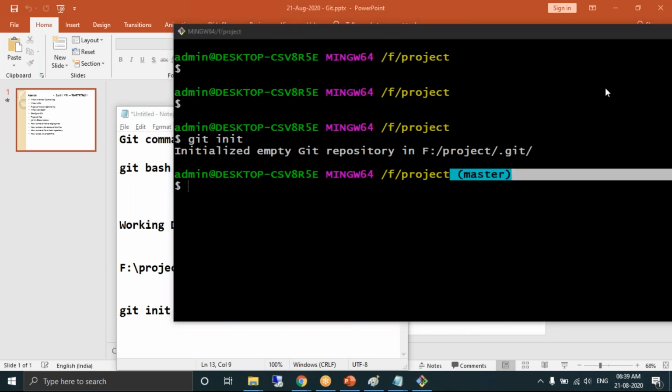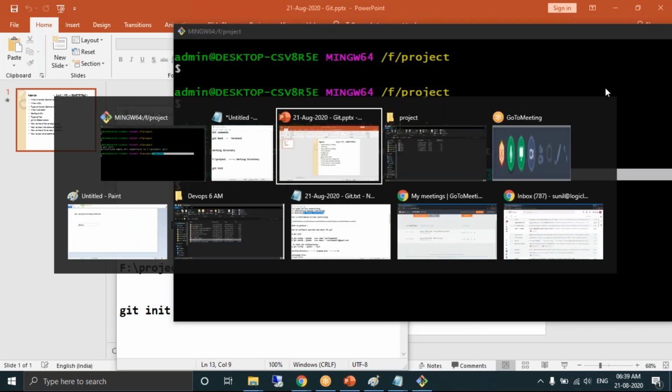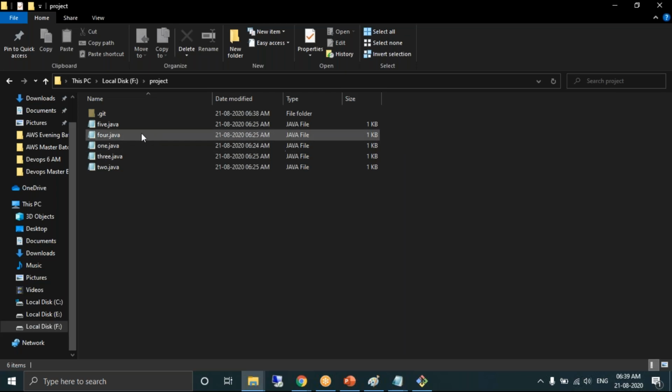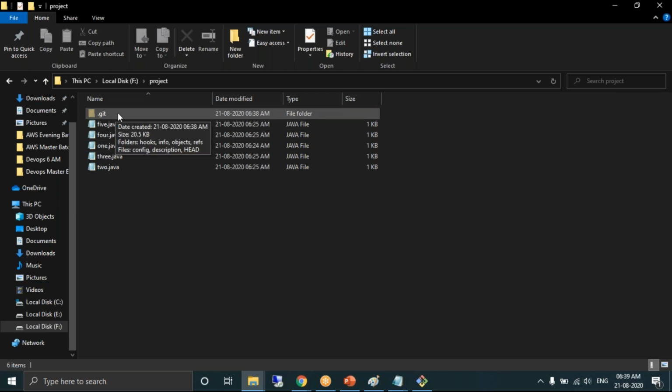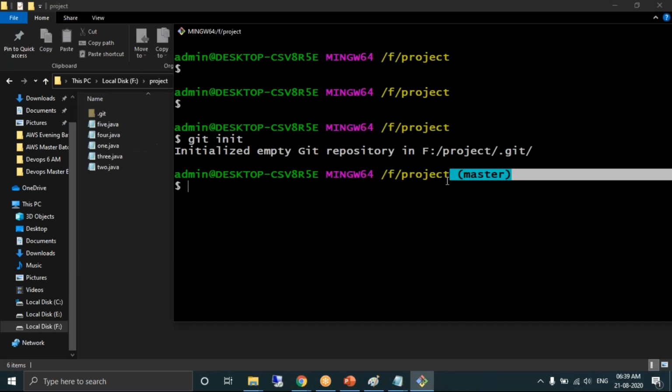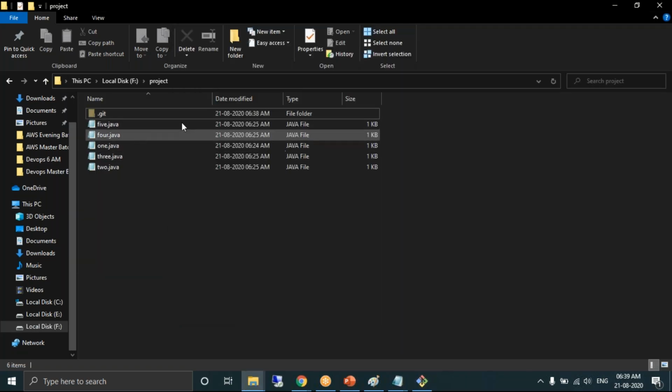Second observation, go to the project folder where the source code is saved. Can you see a folder .git has been created? A hidden folder gets created. Did you create this folder? No, I have not created it. Git has created it. These are the two important observations you need to know. You will get them whenever you convert a folder into a working directory. By default, you'll find master in the terminal. What is master? We'll discuss later. Second observation, a .git folder gets created. Don't worry about it and don't disturb this particular folder.